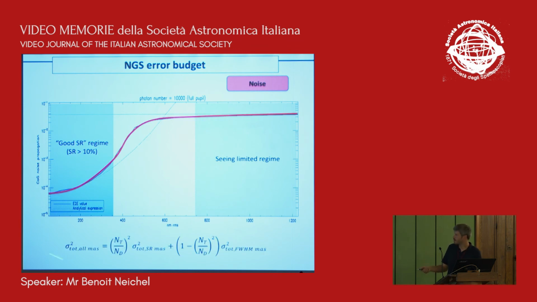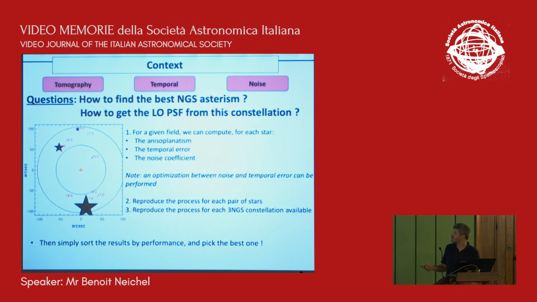So what Thierry has been doing was to propose this analytical formula that should be able to tell, depending on the full width at half maximum, for instance, or the Strehl that you get on your star, how much noise you will be propagating. So basically, all of that is just to say that we should be able to have all of the bricks that we need to describe analytically the tomography, the temporal error, and the noise.